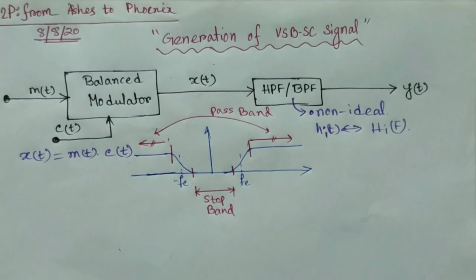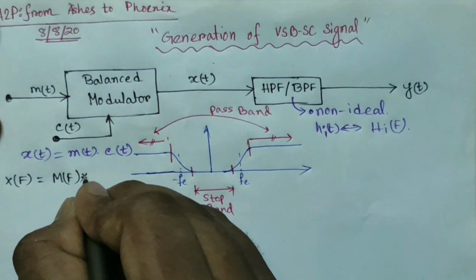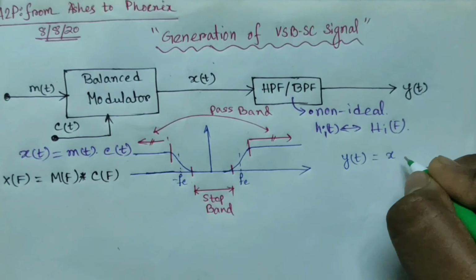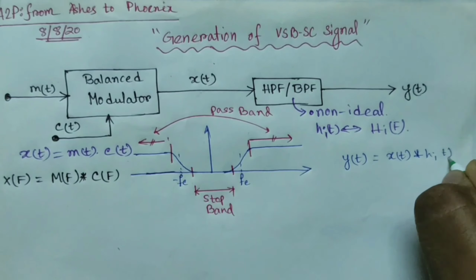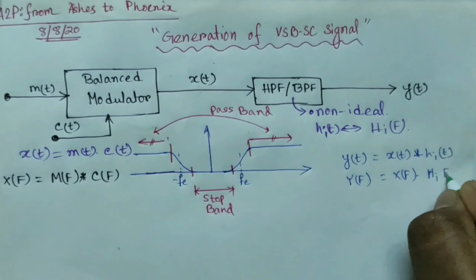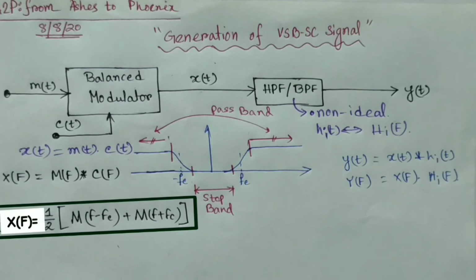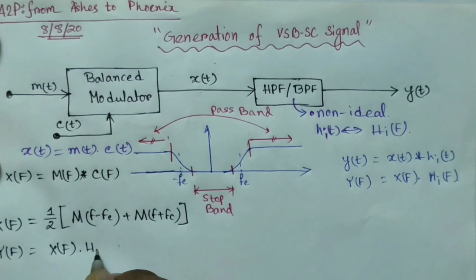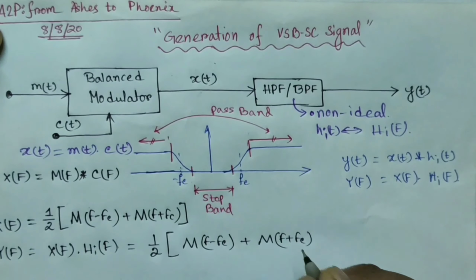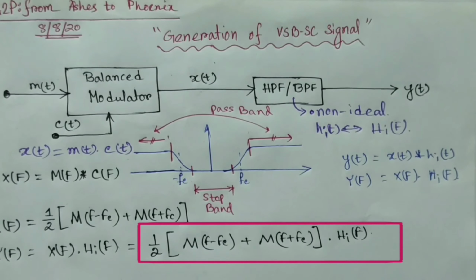So x(t) is m(t) into c(t), that is X(f) is M(f) convolution C(f), and on the other hand y(t) is convolution of x(t) and h(t), that is in frequency domain Y(f) is X(f) into H(f). Now M(f) convolution C(f) will result in this, and so Y(f) will be X(f) into H(f), that is half M(f minus fc) plus M(f plus fc) into H(f). So Y(f) is this, and this is the VSB-SC signal.